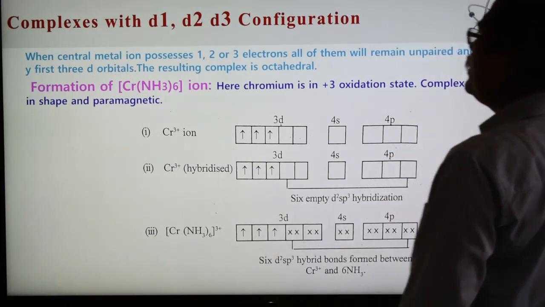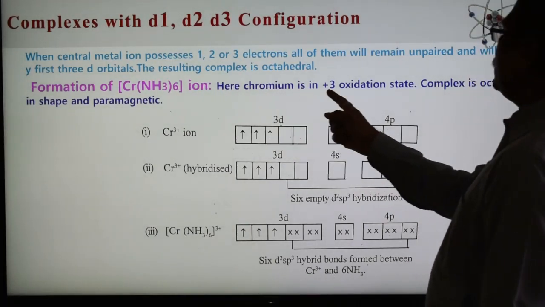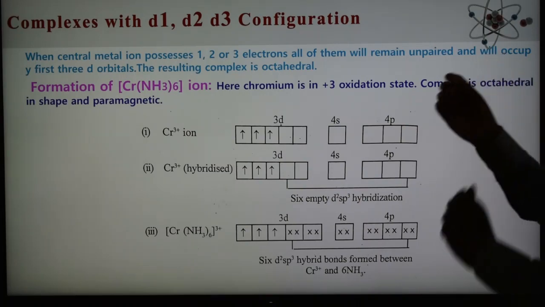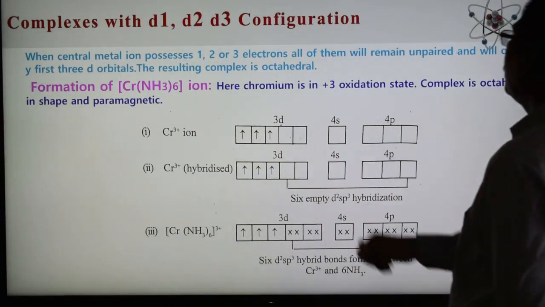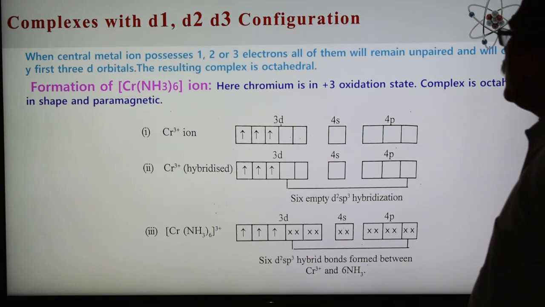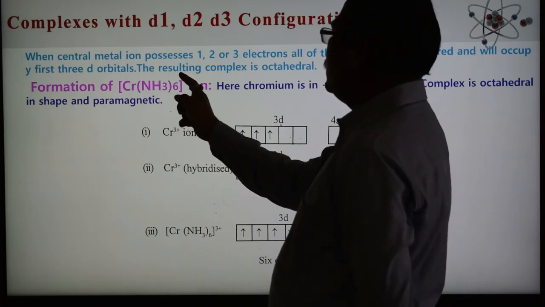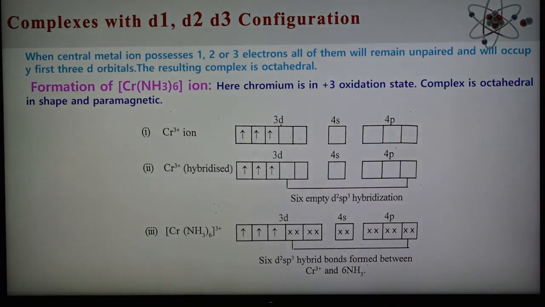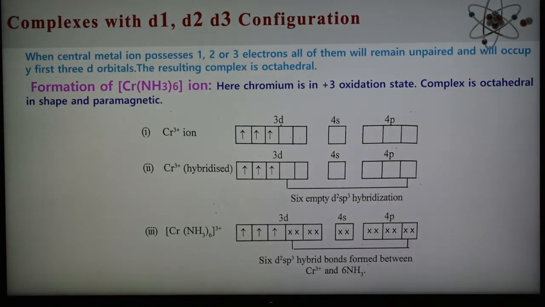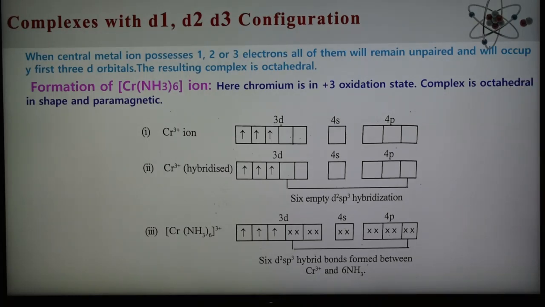This is the complex ion, hexammine chromium. Chromium in this complex is in +3 oxidation state, and the complex is octahedral in shape and paramagnetic. This complex is octahedral because the coordination number is 6. Since ammonia is neutral, the complex has 3+ charge, so chromium has 3+ charge. Because of the unpaired electrons, this is paramagnetic. So remember three important things about the complex: the oxidation state, the octahedral shape, and that it is paramagnetic in nature.